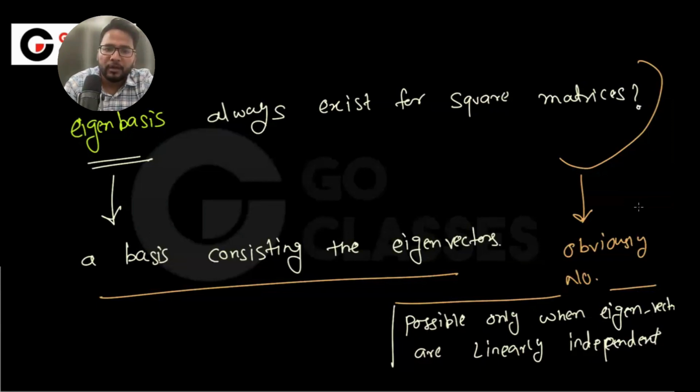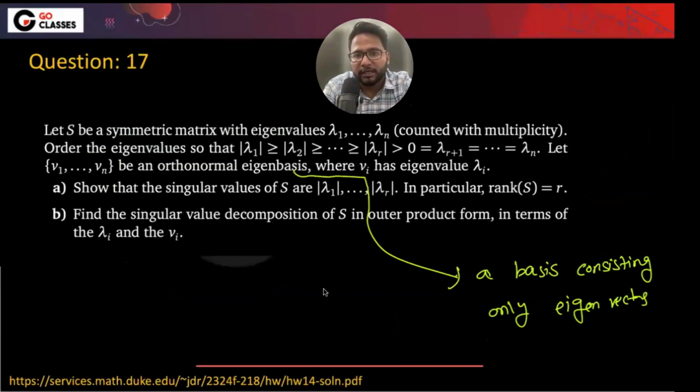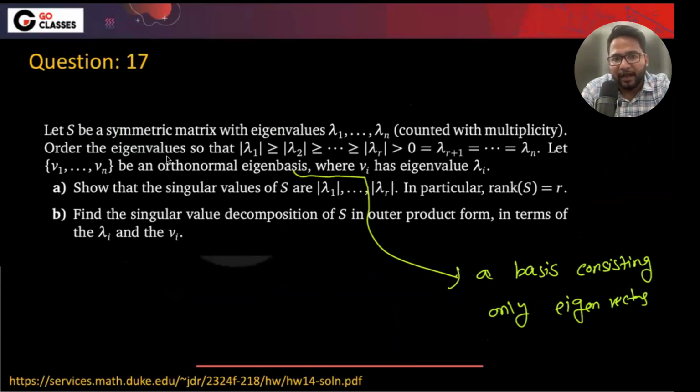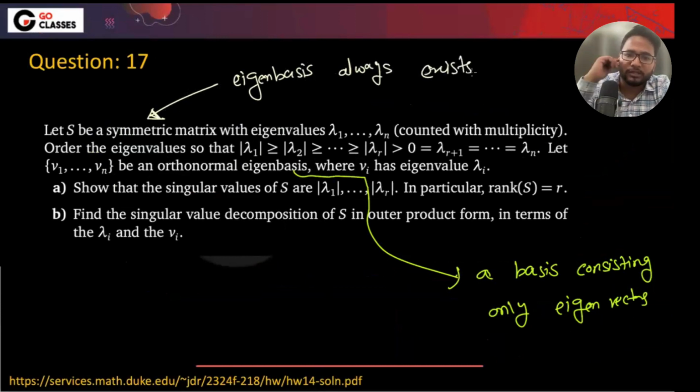Okay, now you see this. What they're saying here is to order the eigenvalues. Since it is a symmetric matrix, first of all, tell me, do you think eigenbases exist? For a symmetric matrix, obviously eigenbases exist.